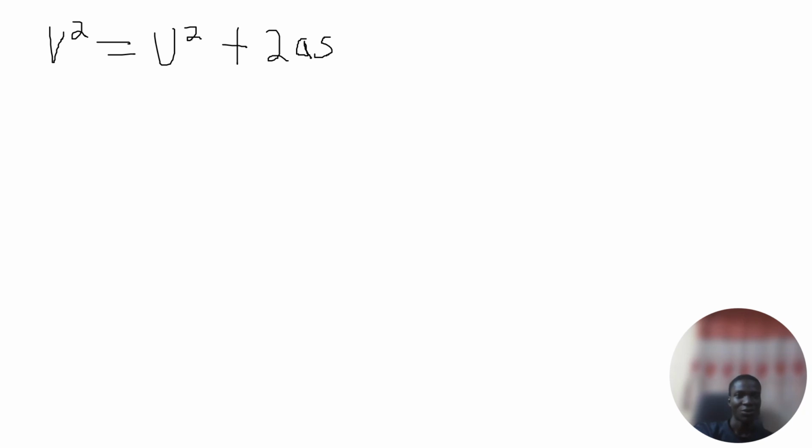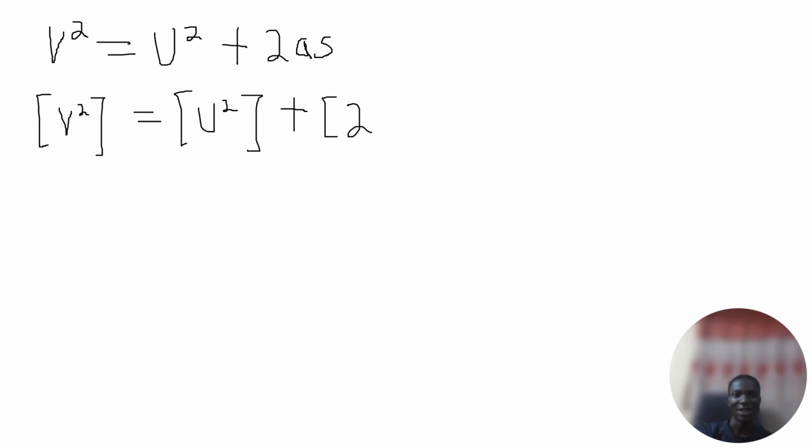So the first thing is to find the dimension of v squared, and check if it will be equal to the dimension of u squared, and also equal to the dimension of 2 multiplied by a multiplied by s. In doing that, we need to know the unit of each of these quantities.